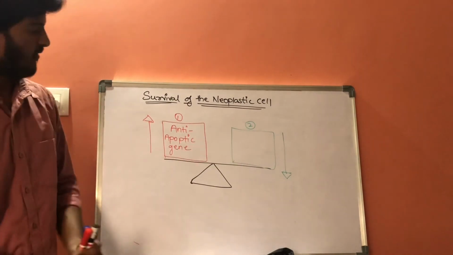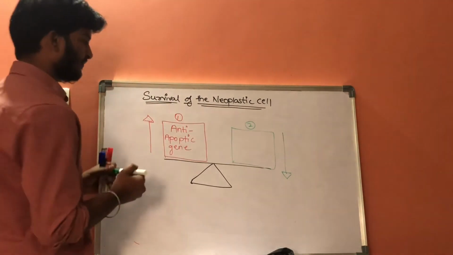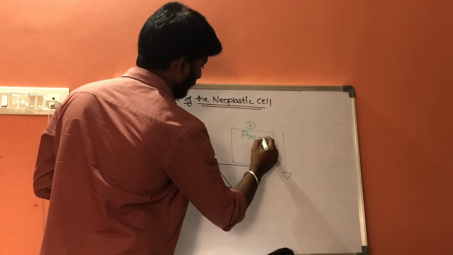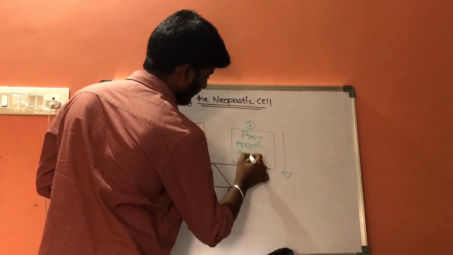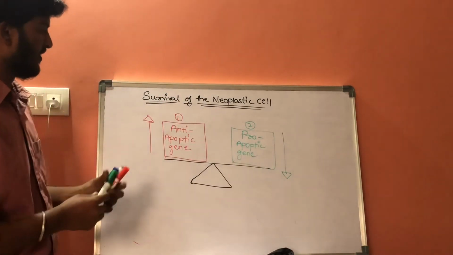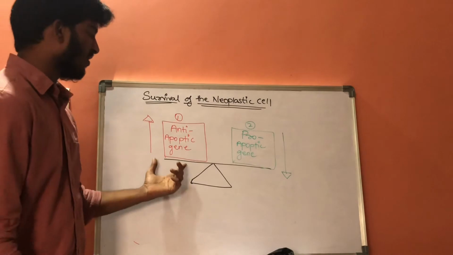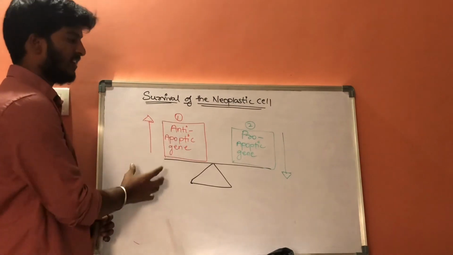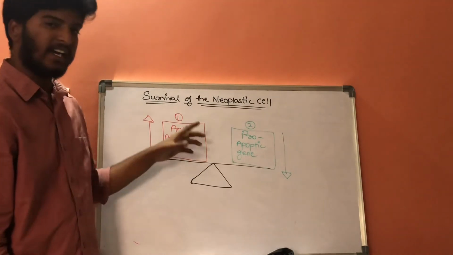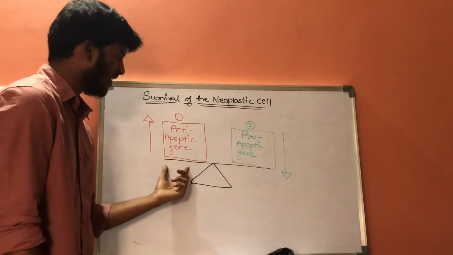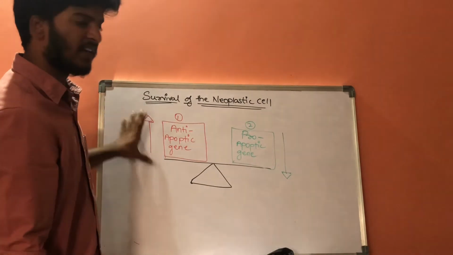The second set of genes related to survival of neoplastic cells is called pro-apoptotic genes. Normally, in a normal cell, the concentration of anti-apoptotic genes is higher compared to the pro-apoptotic genes. Whenever the anti-apoptotic genes are activated, the survival capacity will be increased.